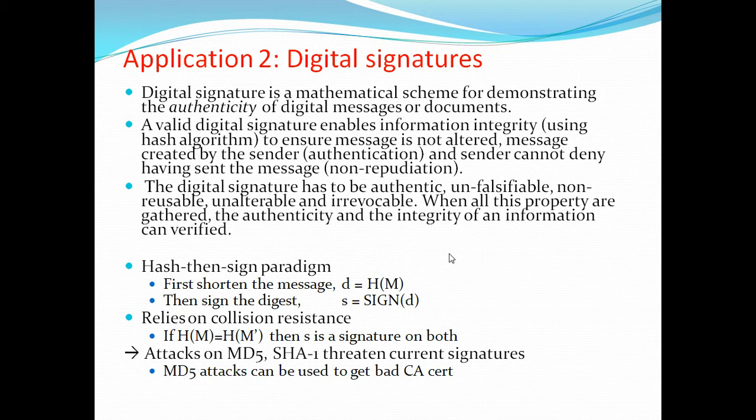Previously we had a hash code. That same thing we can use here, and we can sign it. Now, how do we prepare this? The hash-then-sign paradigm: first shorten the message, that means calculate the digest. D is a digest, a hash code or hash value, calculated from the message. Capital H is nothing but a hash function or hash algorithm.